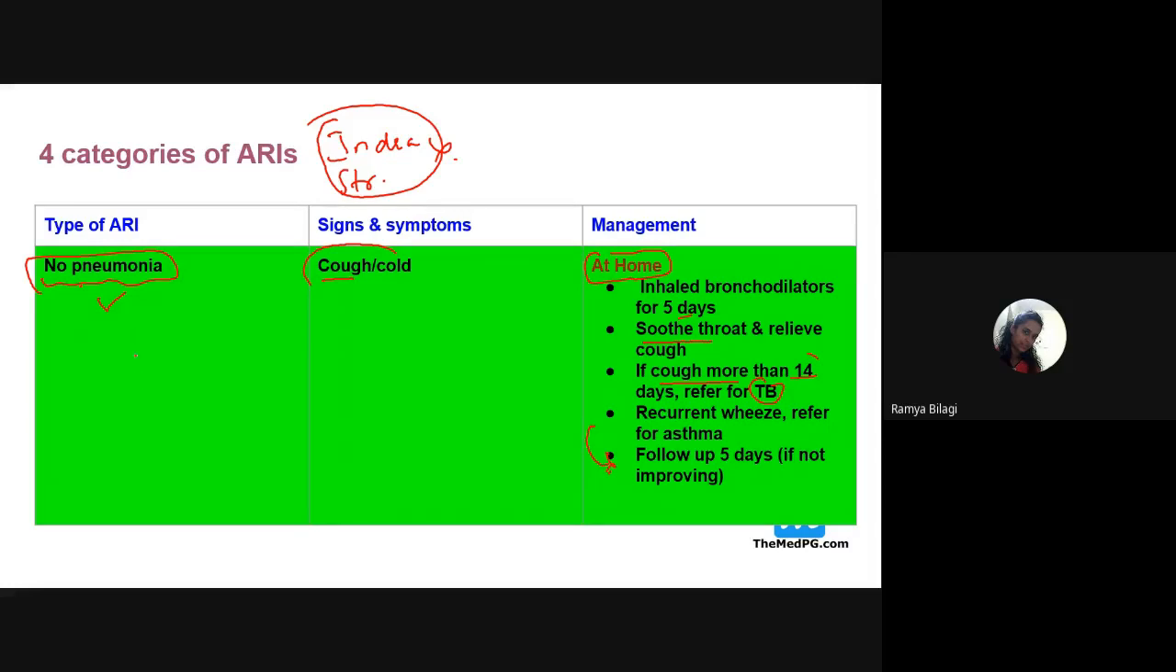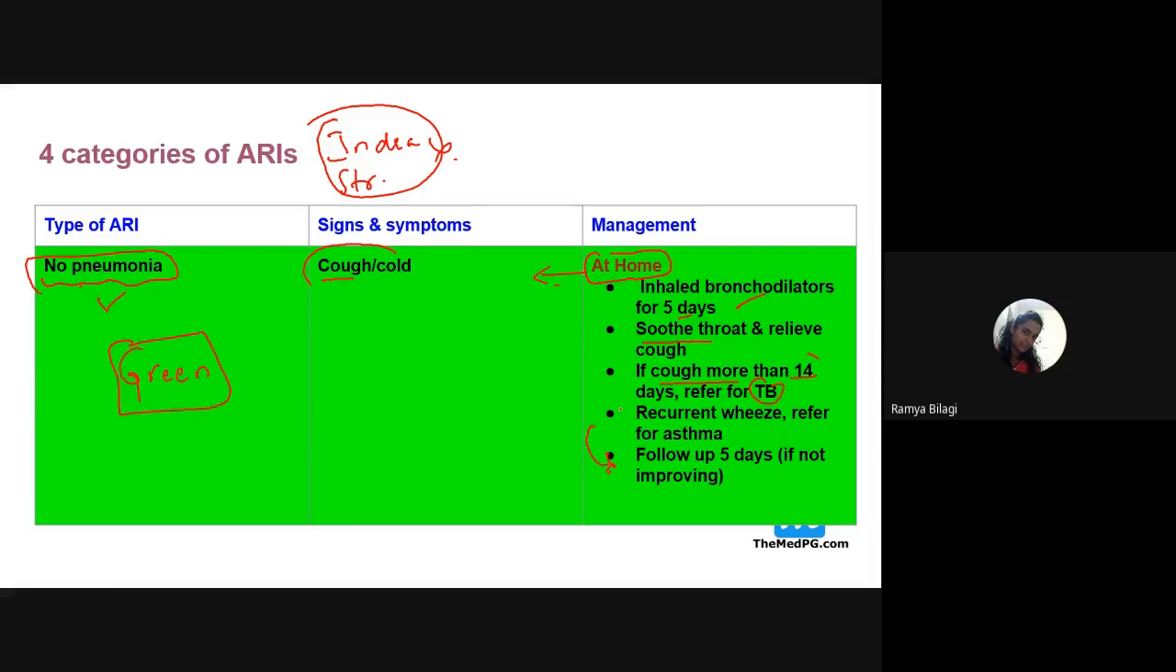And what is the color coding given over here? Green color. So if a child comes to you only with the complaint of cough or cold, then you categorize that child as what? No pneumonia case. And what is the management? At home only we can manage. Just prescribe bronchodilators and throat soothing agents and ask the mother to come after 5 days only if the symptoms are not improving.